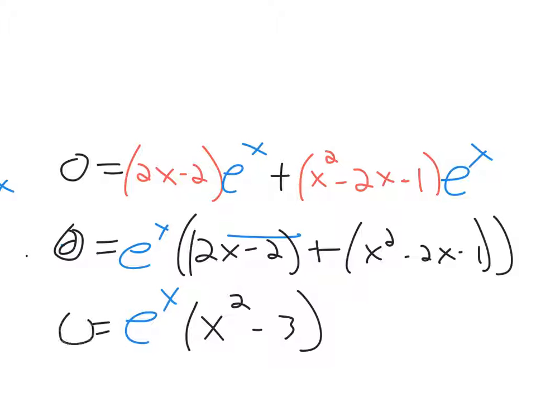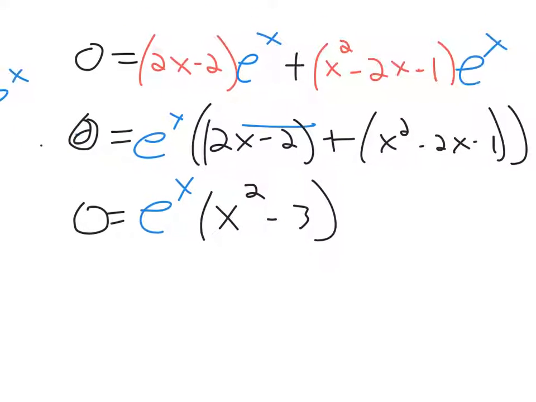Okay, so we've taken the derivative, we factored out an e to the x, which gave us this, and then we simplified. So now it should be fairly clear what the zeros are, because this term is a number raised to an exponent power that can never be 0. It can get infinitely close with huge negative numbers. It can never be 0. But here it can be 0 if x is the square root of 3 or if x is the negative square root of 3. Those are the zeros.